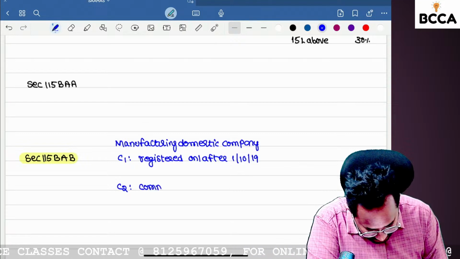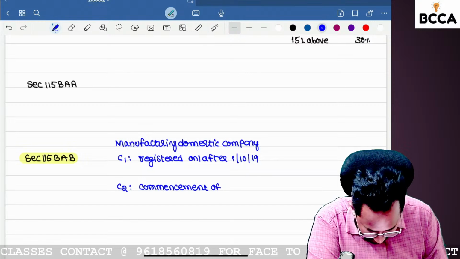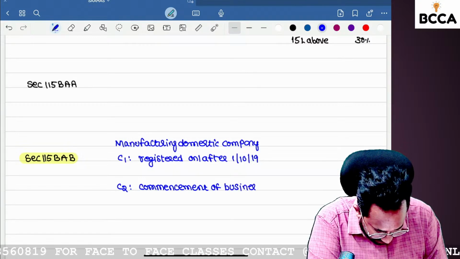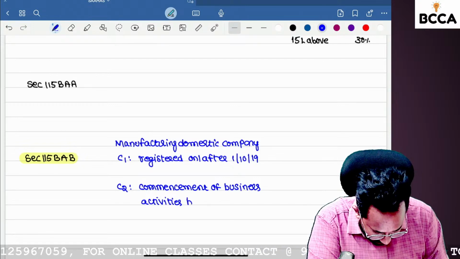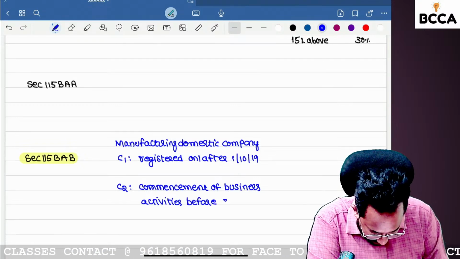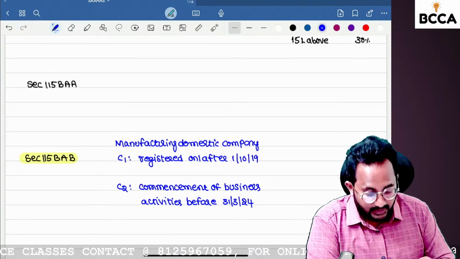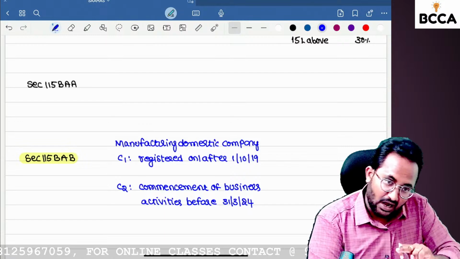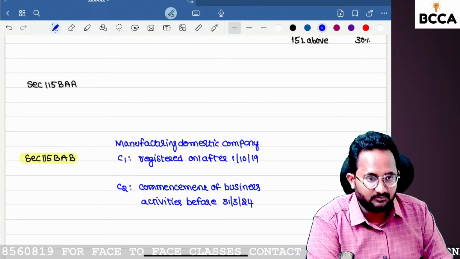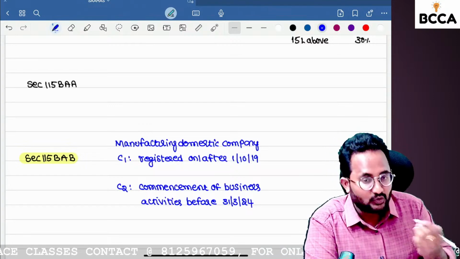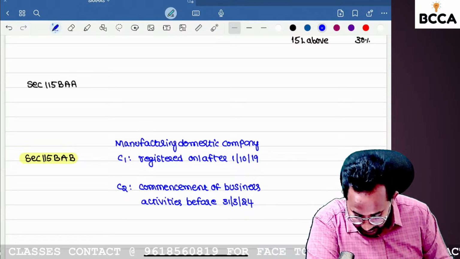Second one, registration is over. Then commencement of business activities before 31st March 2024. If these two conditions are satisfied, registration on or after that date, and we start our business before the end date, then the new domestic manufacturing company can take 115 BAB.